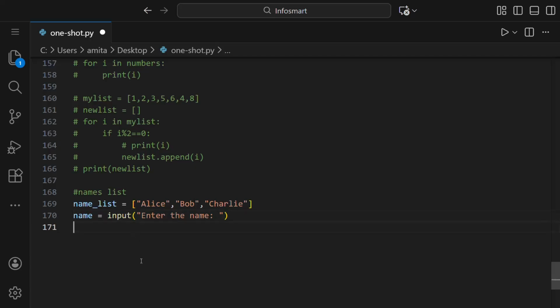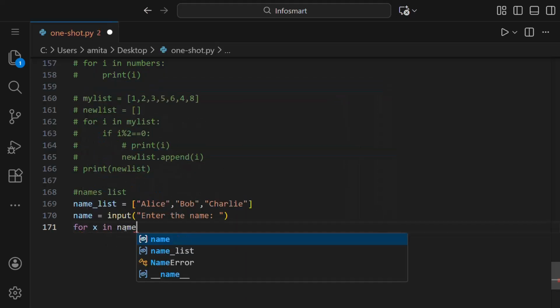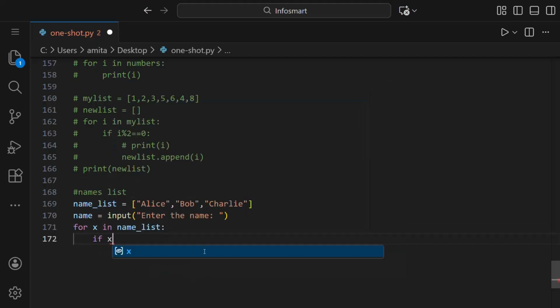And then we have to see whether this name is present in this list. So for that, we have to iterate over this list and check if this name is equal to any element of the list. So for X in name list, if X is equal to name.